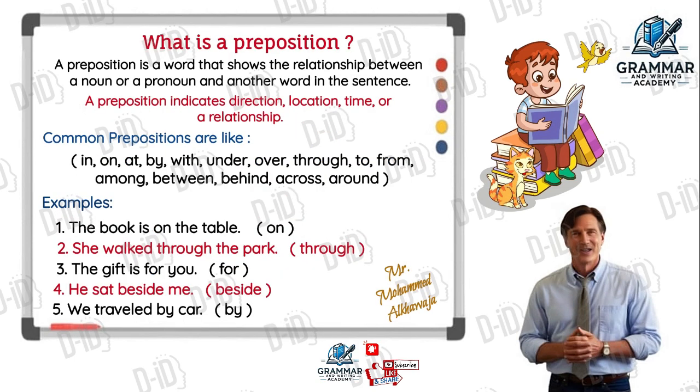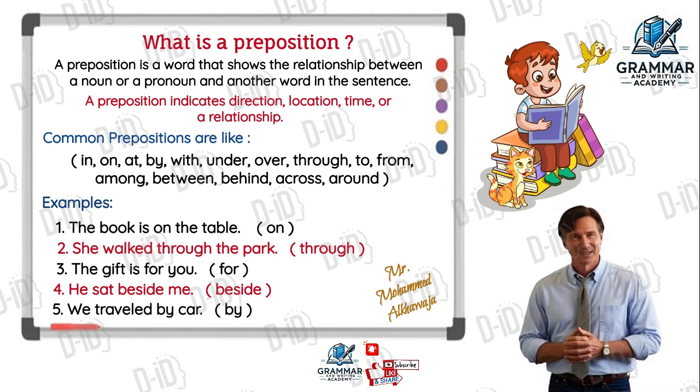Let's go. Part 1. Prepositions. What is a preposition? A preposition is a word that shows the relationship between a noun or a pronoun and another word in the sentence. A preposition indicates direction, location, time, or a relationship. Common prepositions are like in, on, at, by, with, under, over, through, to, from, among, between, behind, across, and around.